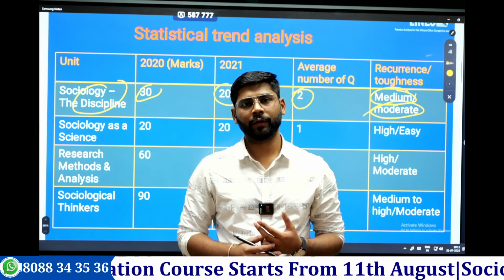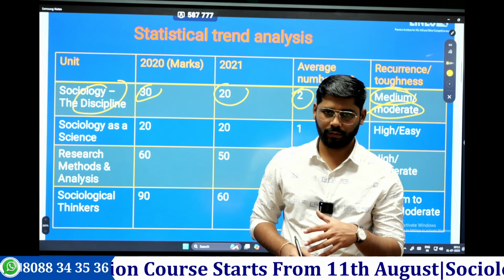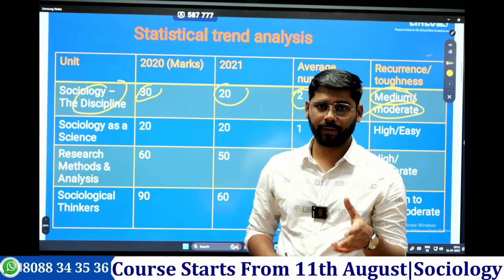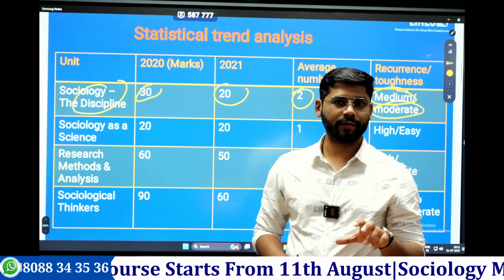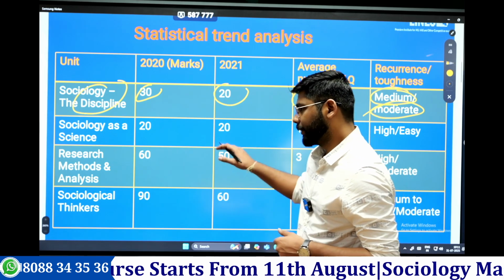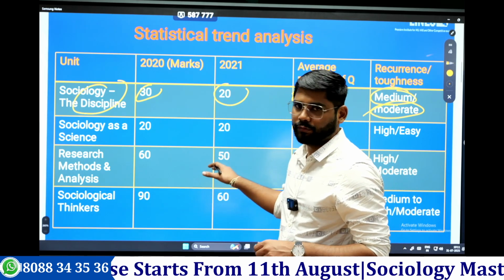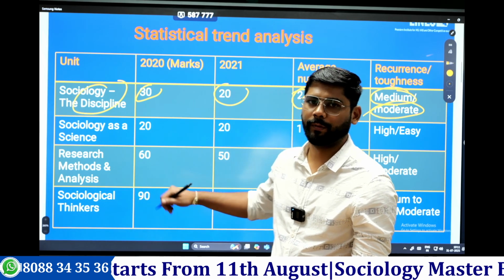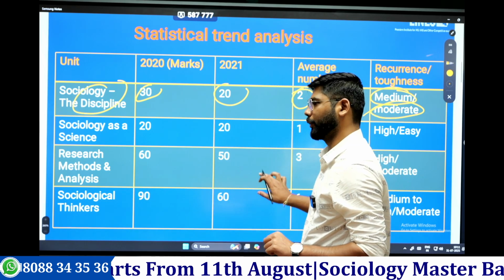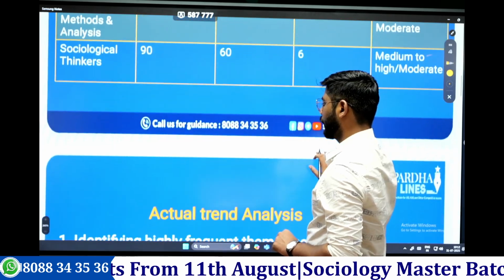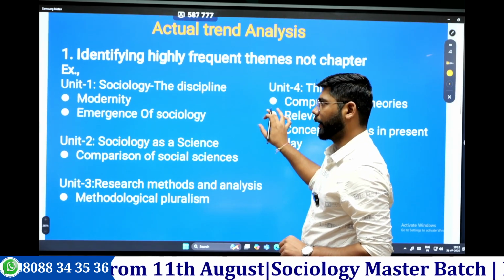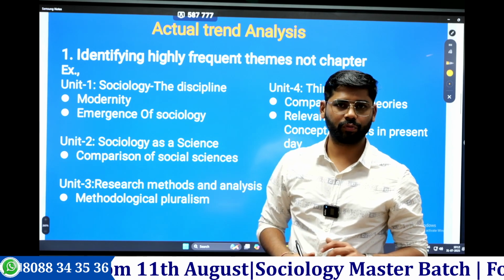We are going to see the nature of the questions, the recurring themes, and the expectations that UPSC is keeping consistent throughout the years. This is just for your reference, that statistical or quantitative aspects alone are not helping you. We need to emphasize the qualitative aspects. So first, what is the actual trend analysis that we are going to discuss through this session?